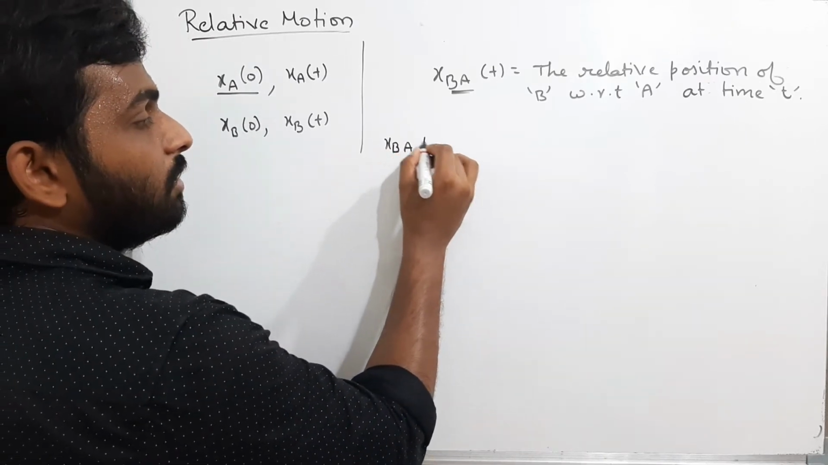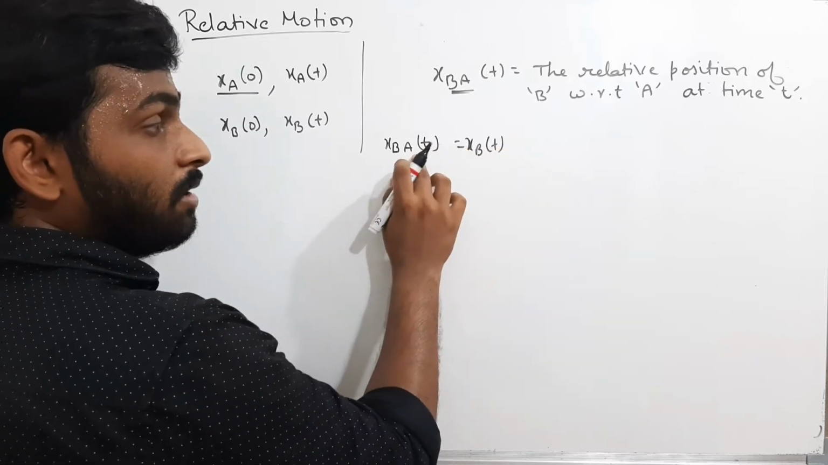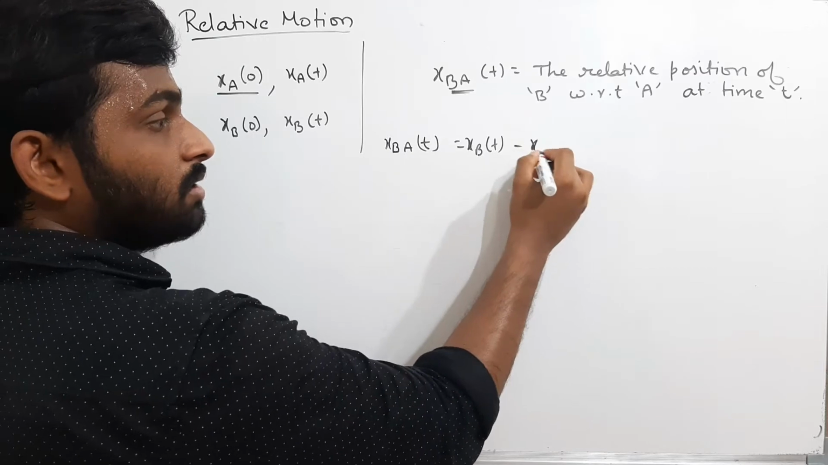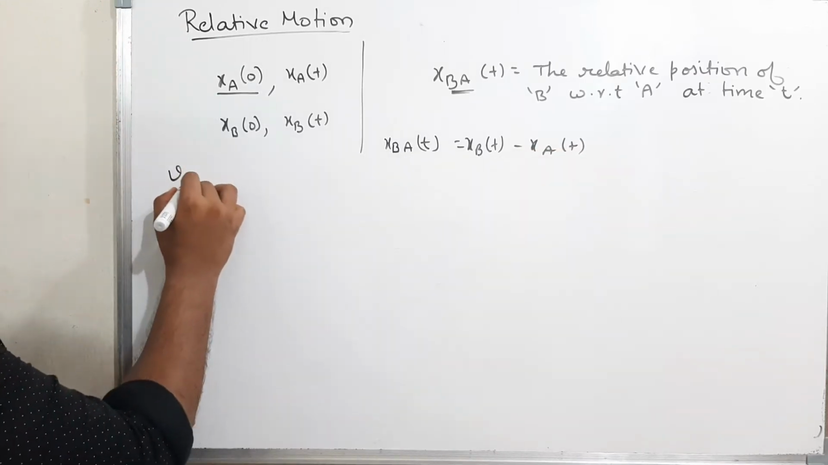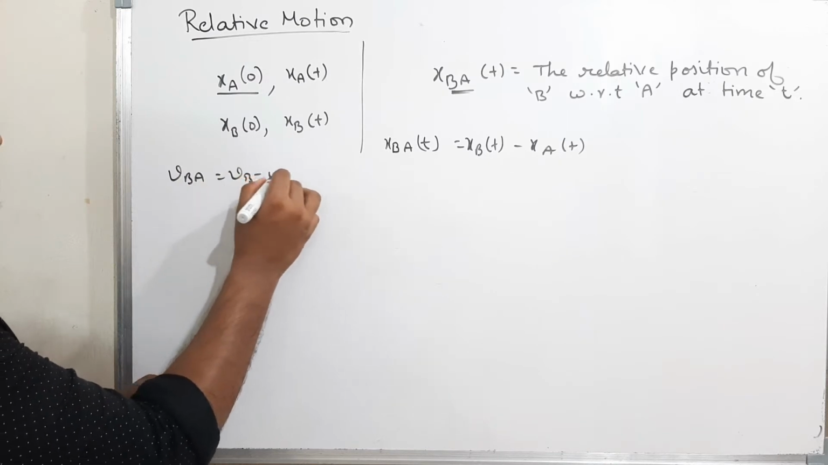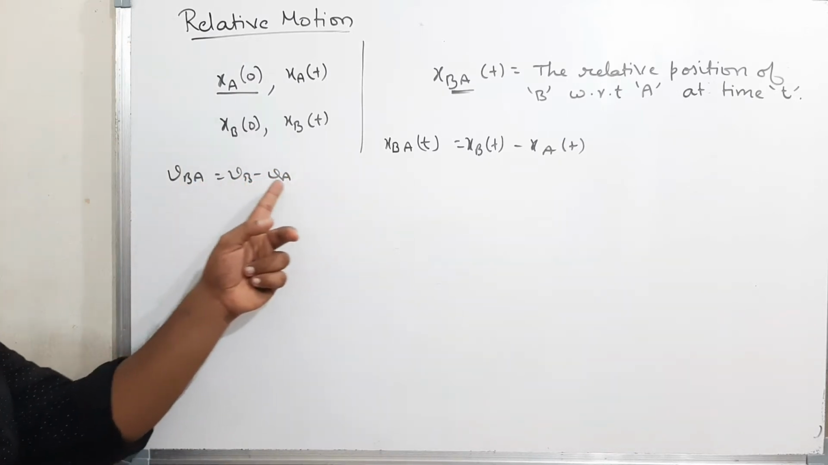Xb of t is nothing but, what is this? Xba of t is nothing but xb of t minus xa of t. The same thing what I used: Vba is equal to Vb minus Va. In physics everywhere, Vba is equal to, first term will be B and second term will be A.